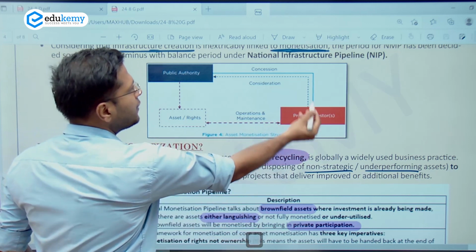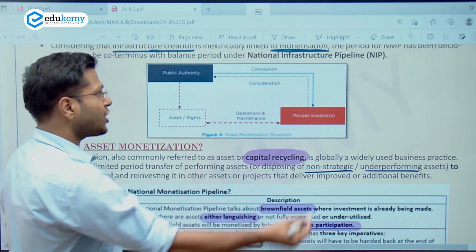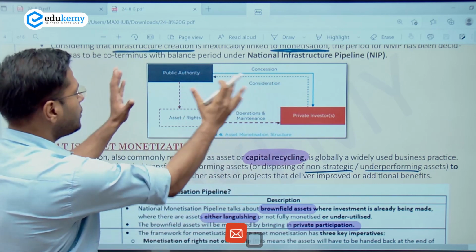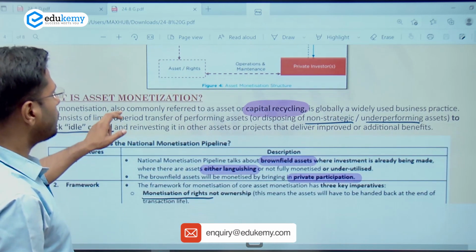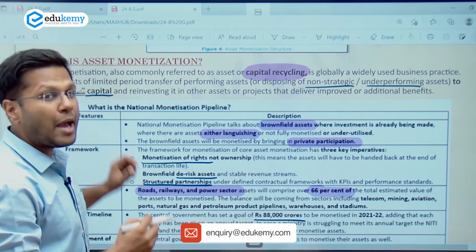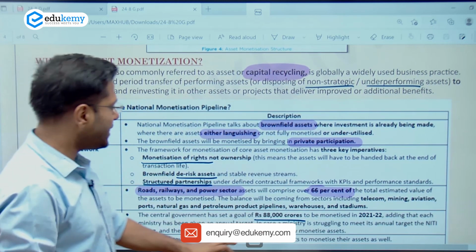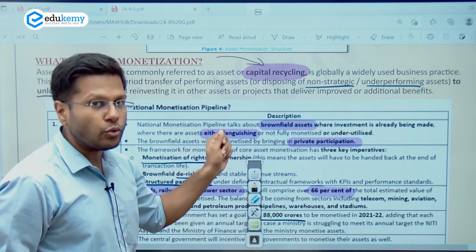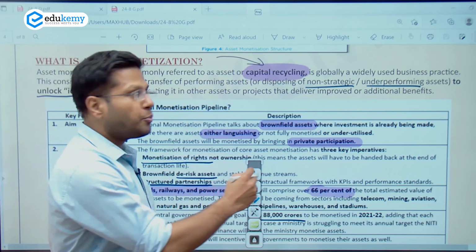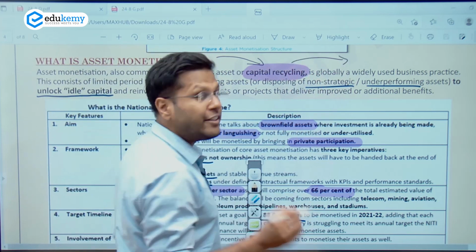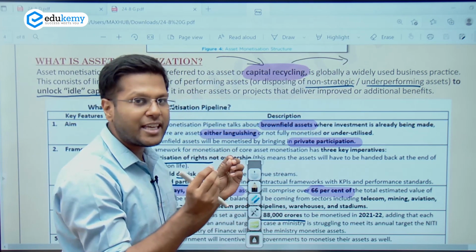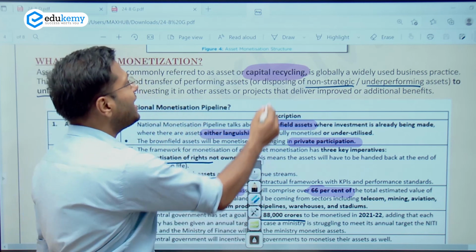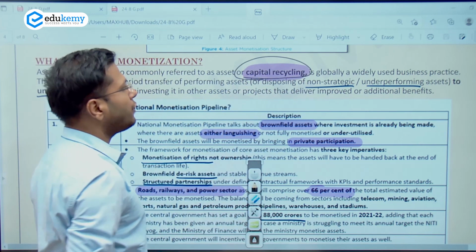They will propose certain form of revenue sharing and collection, and public authority will give concessions on the same. So, beautiful schematic on the same, right? Now you can use an important keyword called capital recycling. This is where the government might recycle the amount that was generated from the revenue, the 6 lakh crores, and put it in the national infrastructure pipeline. So do remember these keywords, right? National monetization pipeline, national infrastructure pipeline, and the capital recycling of the finances, right?